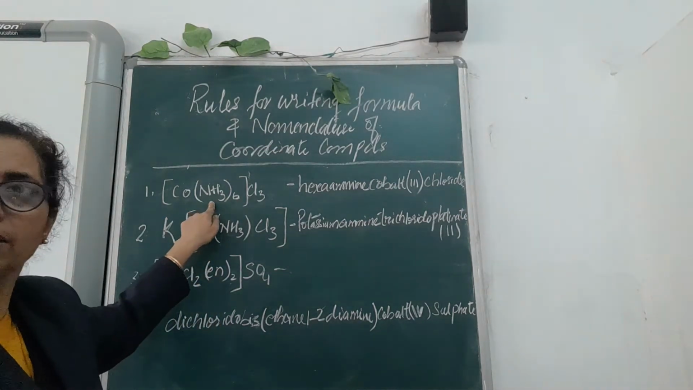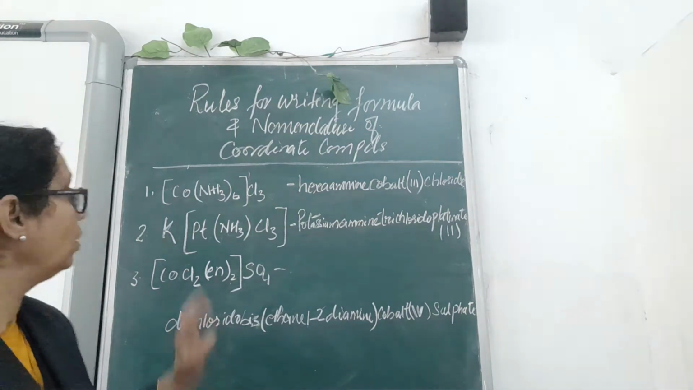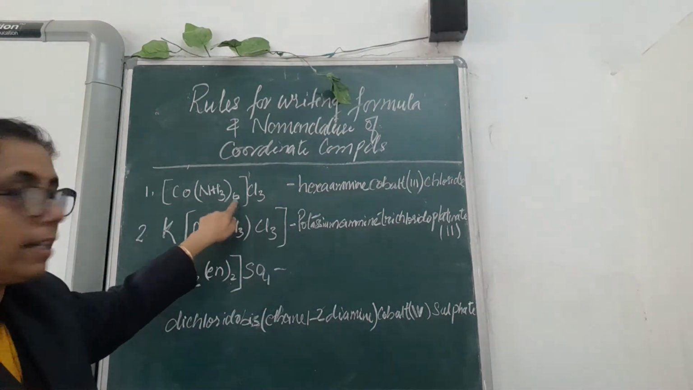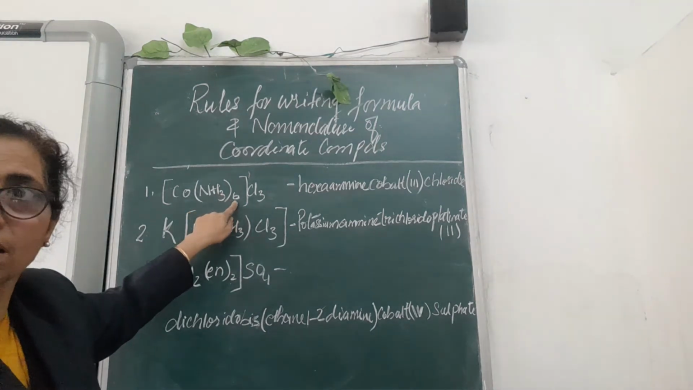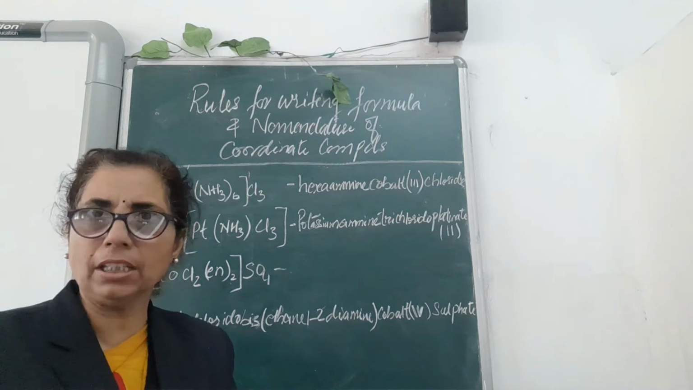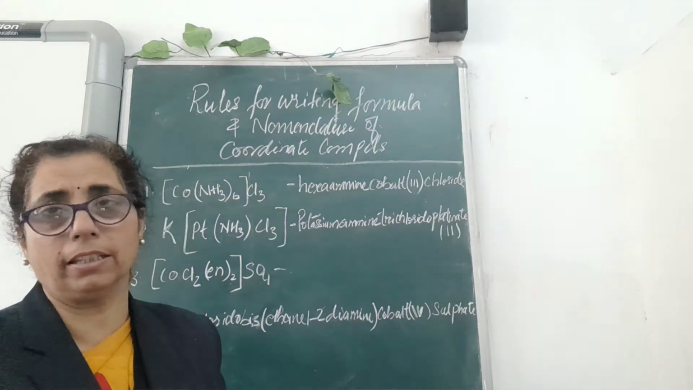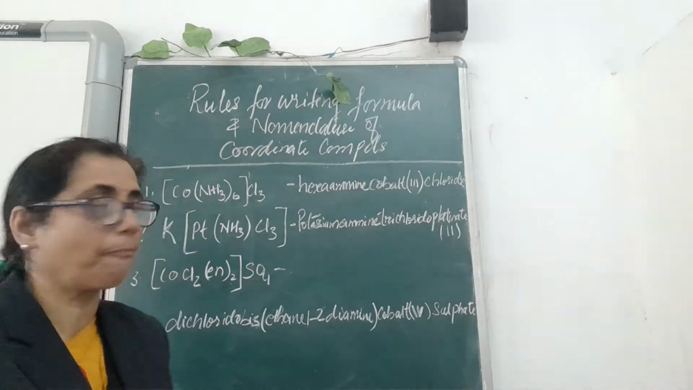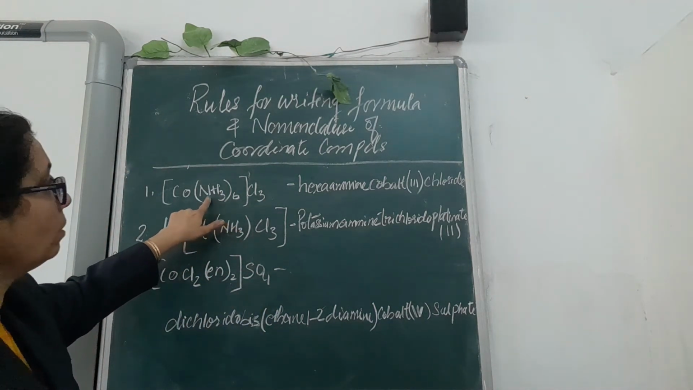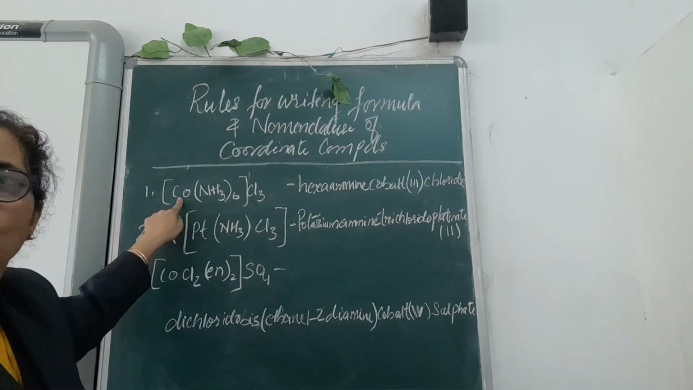How many ligands are the amine group? We have to write alphabetically, A first. Only amine is there, so we will write it. How many? 6. So we will write hexaamine. Whenever you write the ligand name amine, you have to write A double M-I-N-E. Double M has to be used there. Okay? And hexaamine will be there. Then cobalt.